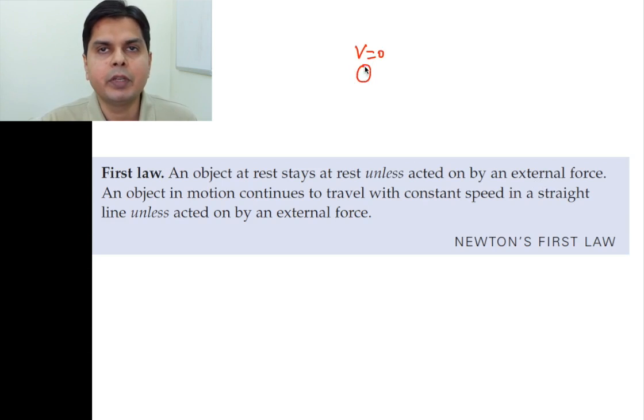Suppose you have kept an object here, it is at rest, velocity is equal to 0, you don't apply any force, it will remain at rest. So this is a no-brainer. The difficult, tricky, counterintuitive part comes in the second part, which says that an object in motion continues to travel with constant speed in a straight line, that is with constant velocity, unless acted on by an external force.